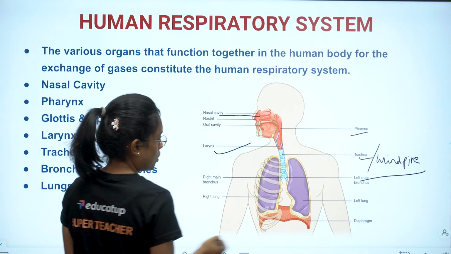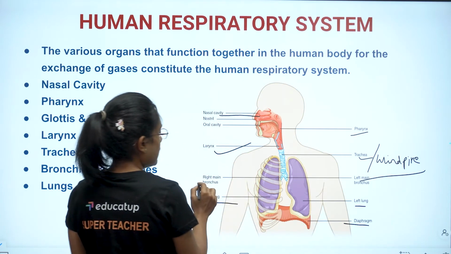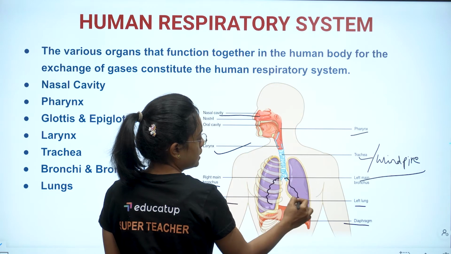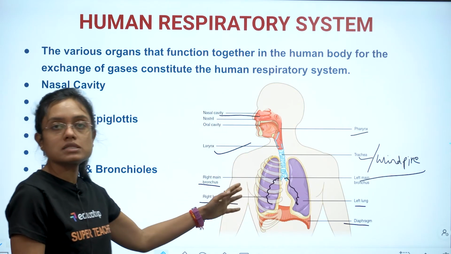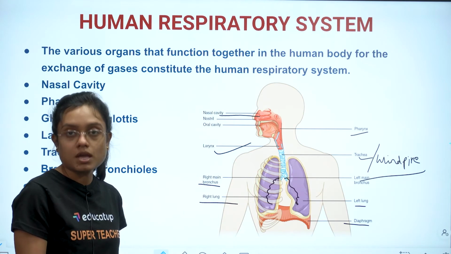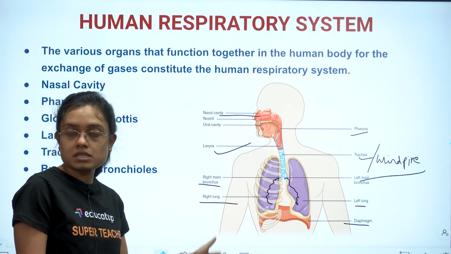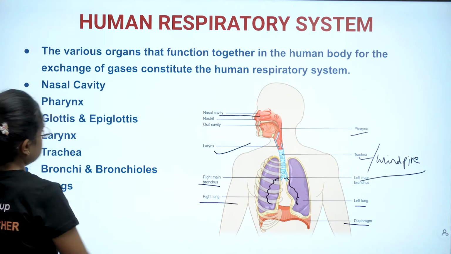Then you have your lungs, left lung and right lung, diaphragm and right main bronchus, and inside it bronchioles and then alveoli. So these are the basic organs which form the human respiratory system. The complete process of breathing and respiration takes place through this respiratory system only. All right, let's move ahead.